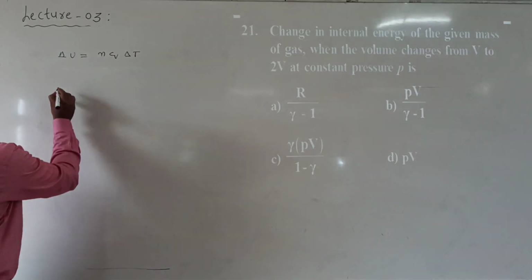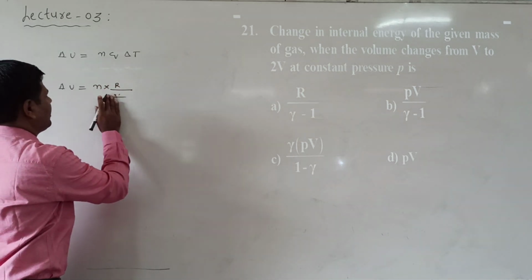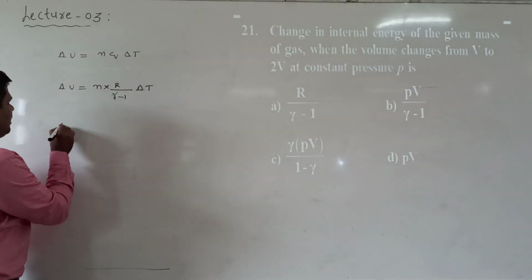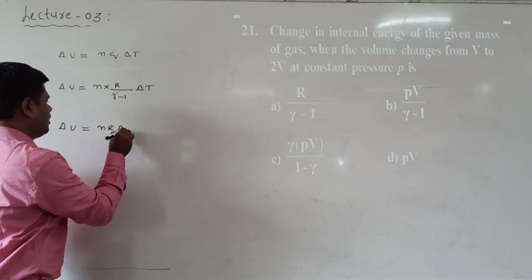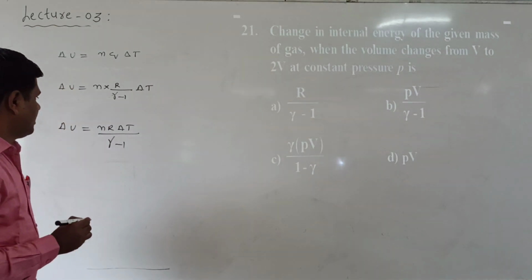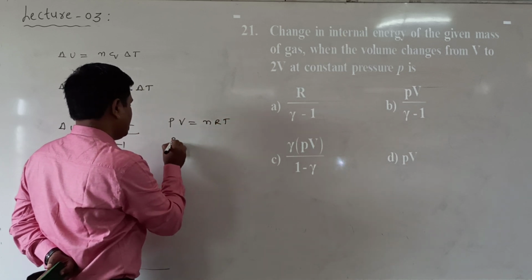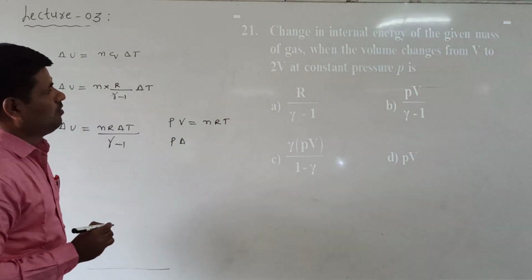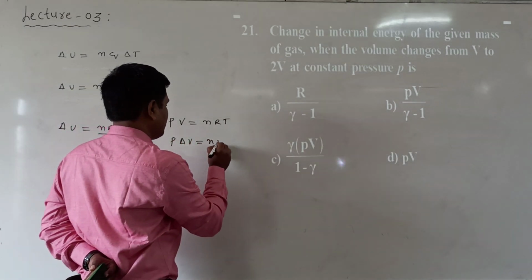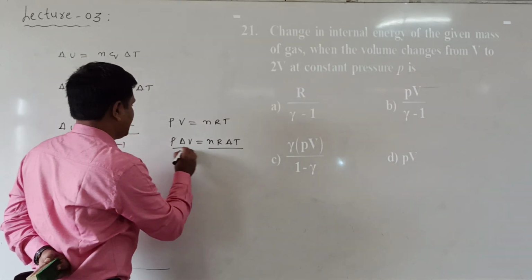Now delta U is equal to n into Cv, which can be written as R by gamma minus 1, into delta T. So delta U is equal to nR delta T by gamma minus 1. Now what is nR? We know that PV is equal to nRT. Pressure is constant, it cannot be changed, only volume can change. So P delta V is equal to nR delta T, as n and R are constants and the change in temperature is delta T. So nR delta T can be written as P delta V.